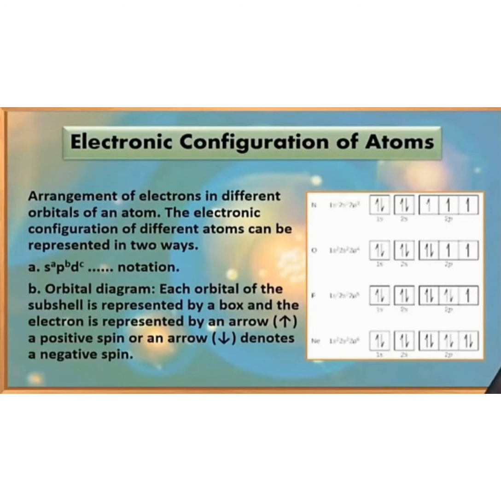Each orbital of the subshell is represented by a box and the electron is represented by an upward or downward arrow. The upward arrow indicates positive spin or clockwise direction and the downward arrow represents negative spin or anti-clockwise direction.